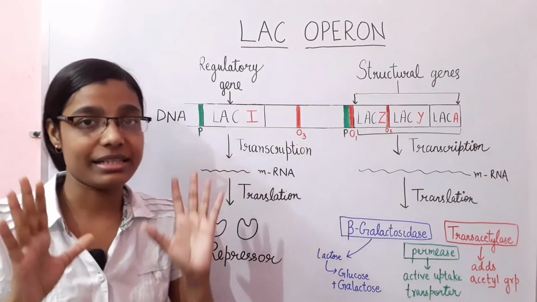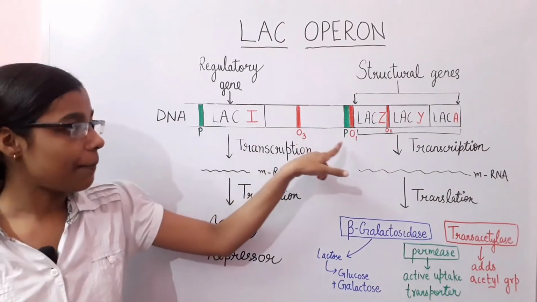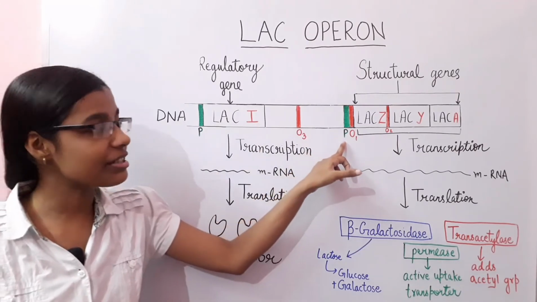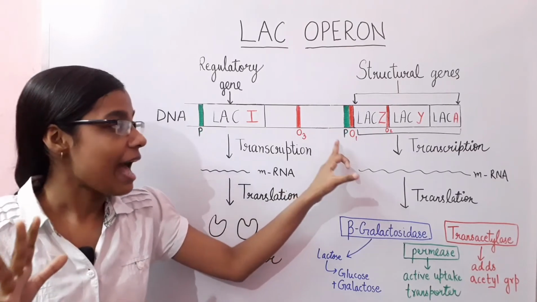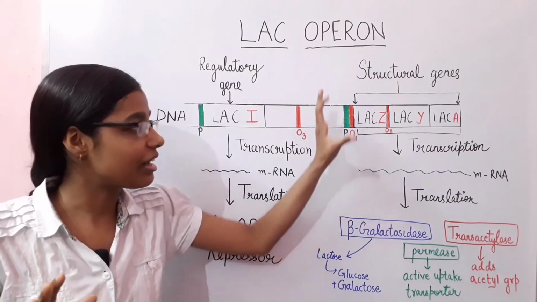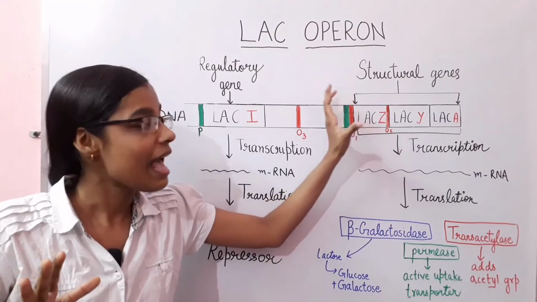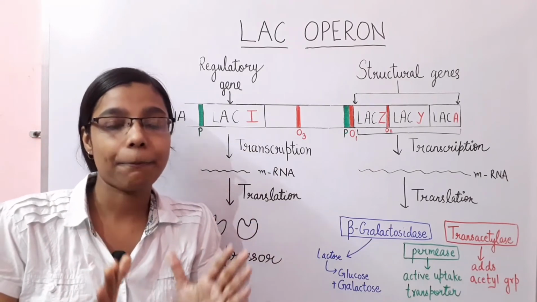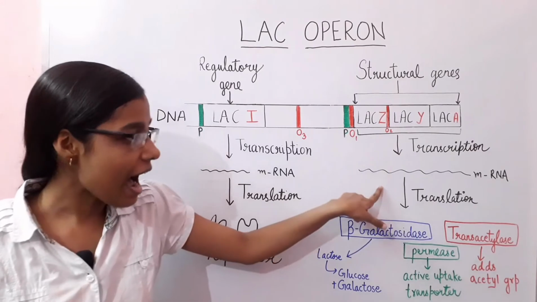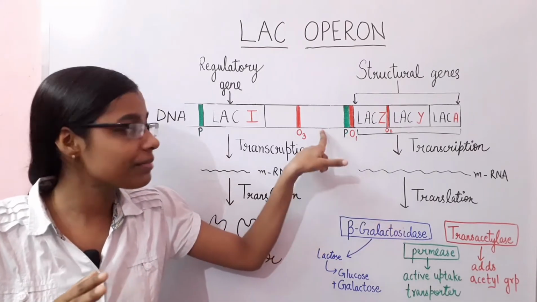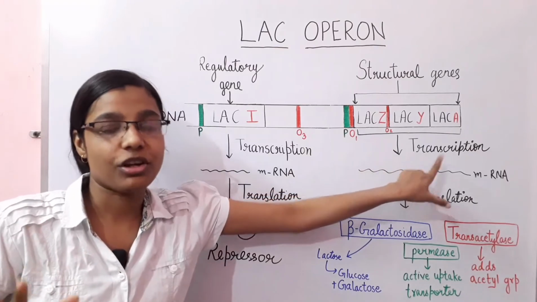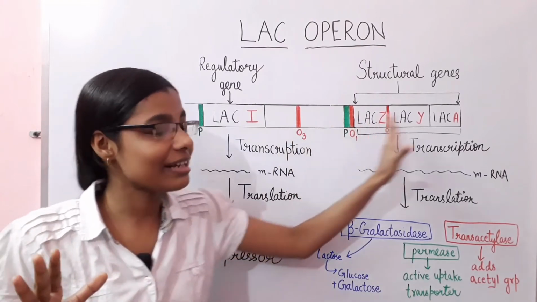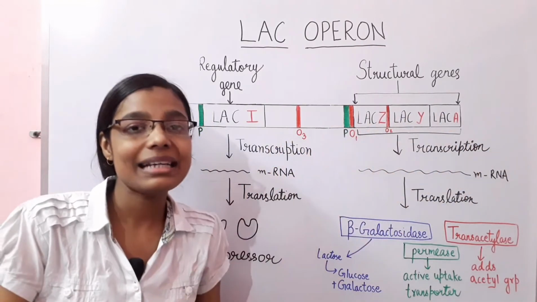Now these two points are the promoters. This one is the promoter of the regulatory gene, and this one is the promoter of the structural genes. A promoter is the site where RNA polymerase can bind and start the process of transcription. And what is transcription? The process of formation of RNA, basically mRNA, from the DNA is called transcription. So when RNA polymerase binds to the promoter region, it starts transcription, which leads to the formation of an mRNA.